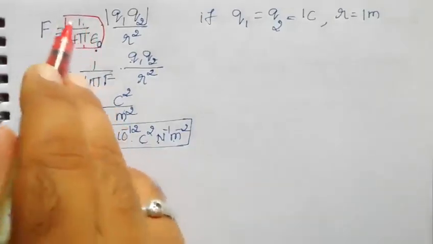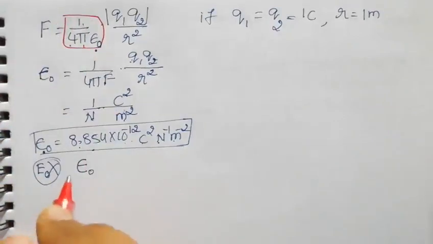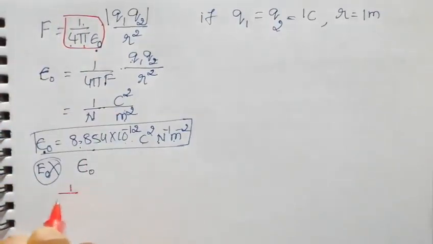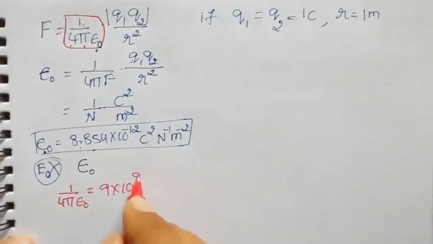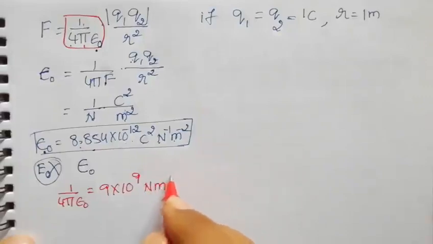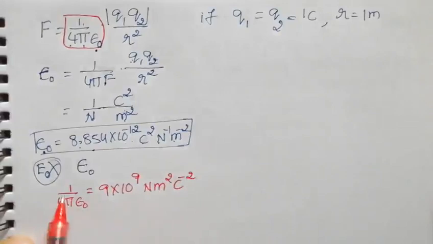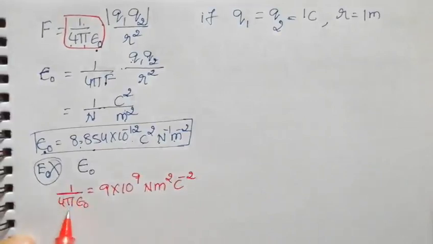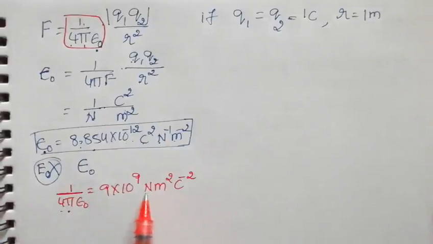The entire value of 1 by 4 pi epsilon naught becomes 9 into 10 power 9. The unit is Newton meter square per coulomb square. Since 4 pi is a constant, and the permittivity of free space is also a constant because we are working in an air medium, simplify this and you will get this value.